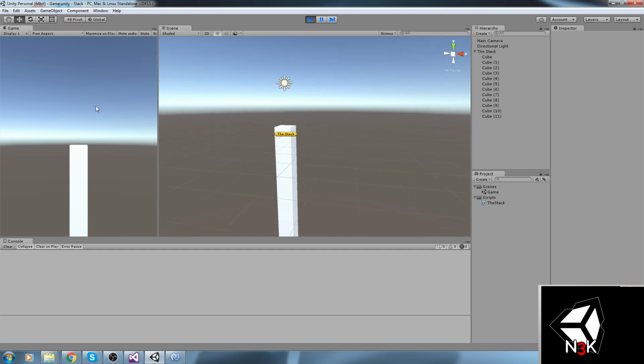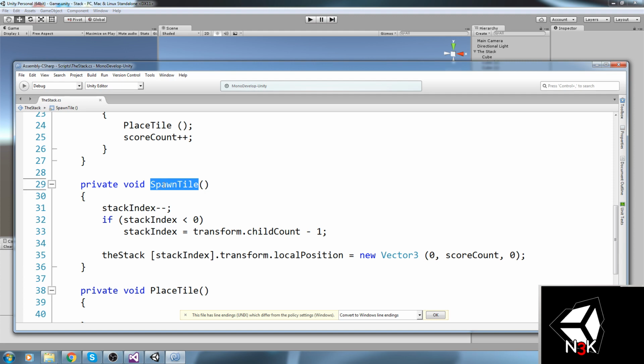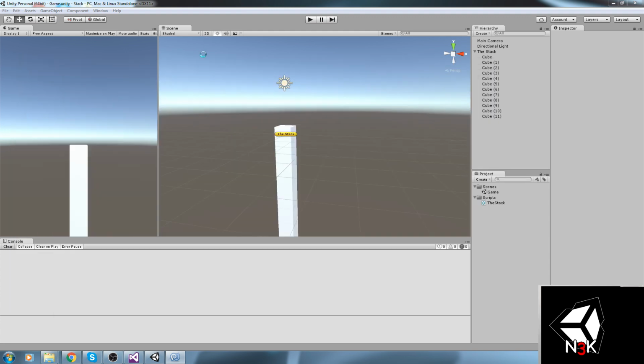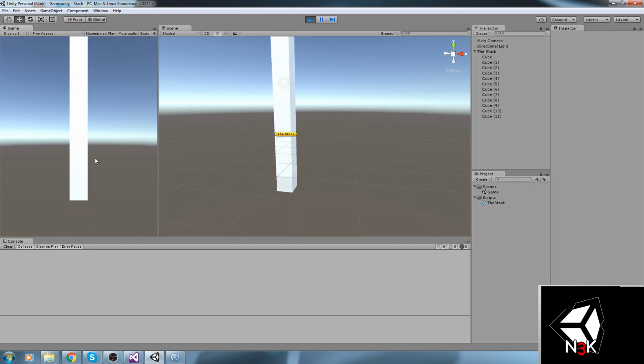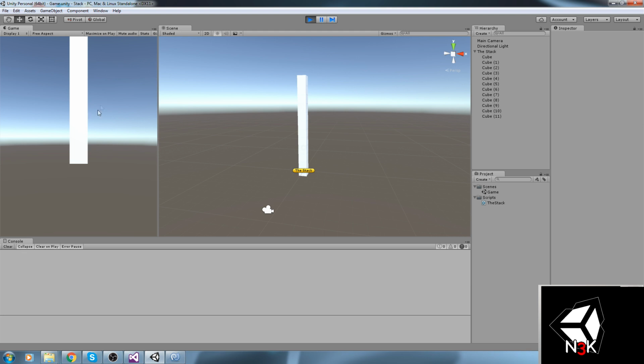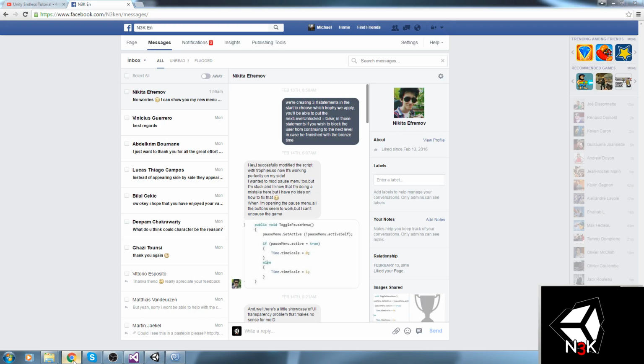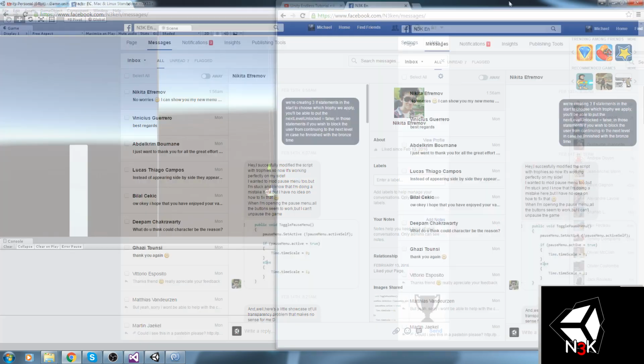Okay, so I'm in my game screen right now. I'm pressing on the buttons and nothing happens because I've actually moved the function. We're going to be spawning a tile instead, like so. Okay, so here we go. That's the first step. And also, since I kind of want to see what's going on, what I'm going to be doing is actually, did I close the stack? Yep, I did. Let me just boot it back up.